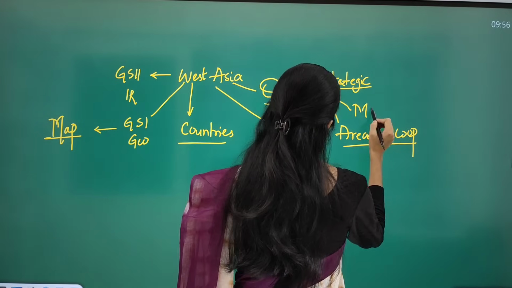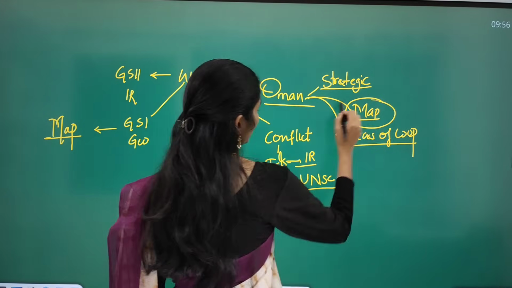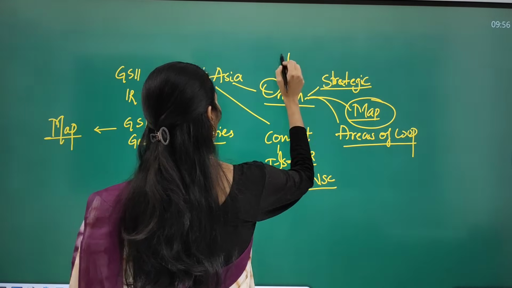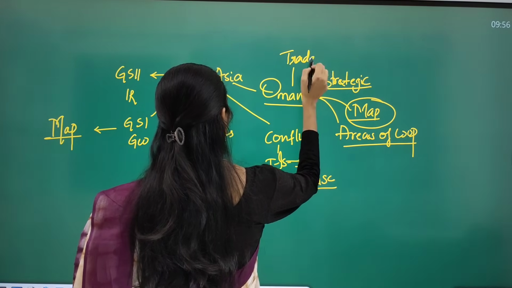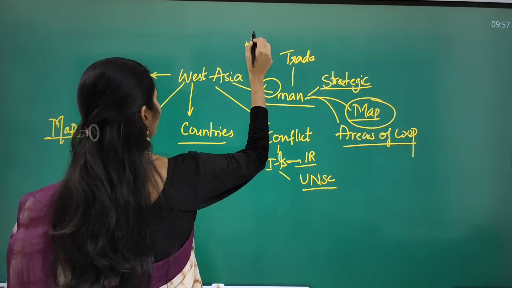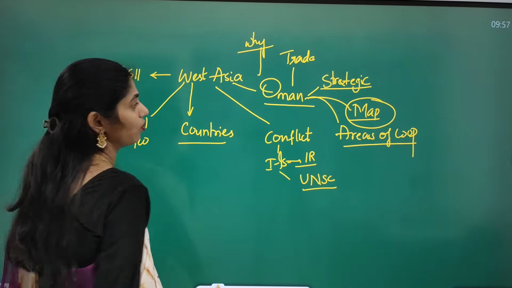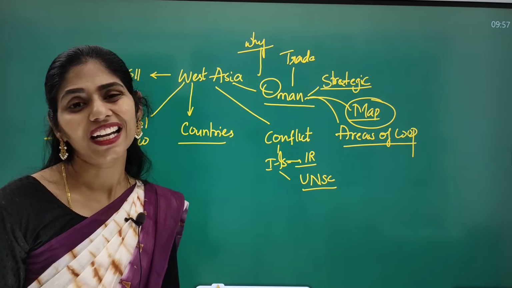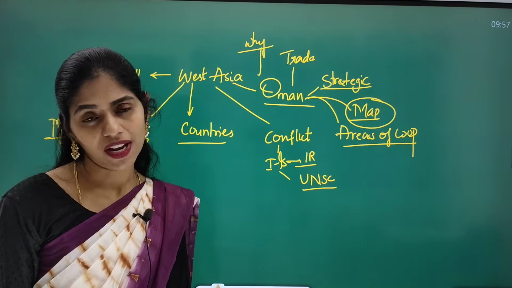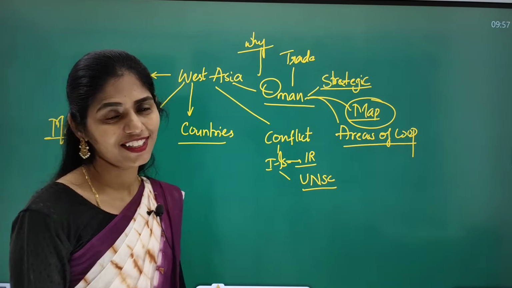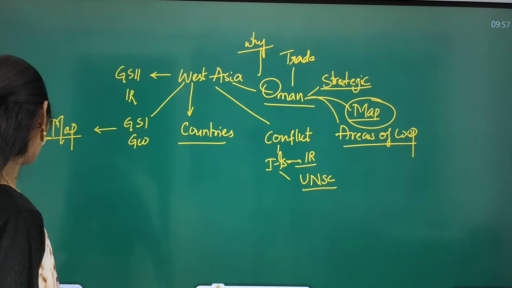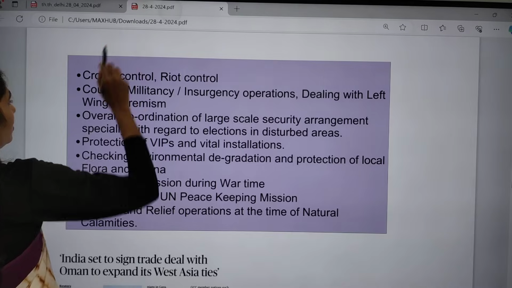You have to see the map, especially the water bodies present, and the trade. And why are we moving towards Oman now? What is the uncertainty going on in West Asia that is leading India to move towards Oman? That is also a very important point. So these are the dimensions that you have to see. Let us move on to the notes part.